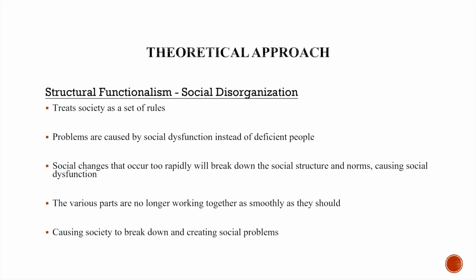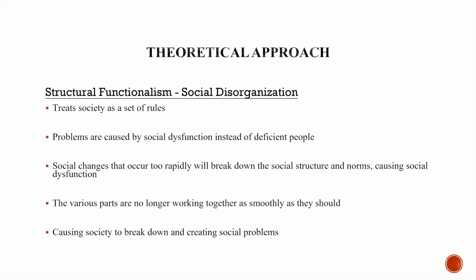The theoretical approach that best explains the causes of income inequality in Hong Kong would be the social disorganization perspective of the structural functionalism approach. Social disorganization views society as a set of rules, and there are social norms that need to be upheld for society to function properly. Social problems are caused by social dysfunction instead of deficient individuals of society. Social dysfunction is caused by social changes that occur too rapidly, as these changes will break down societal norms and rules, and the various parts of society can no longer work together properly, causing society to break down and social problems to be created.